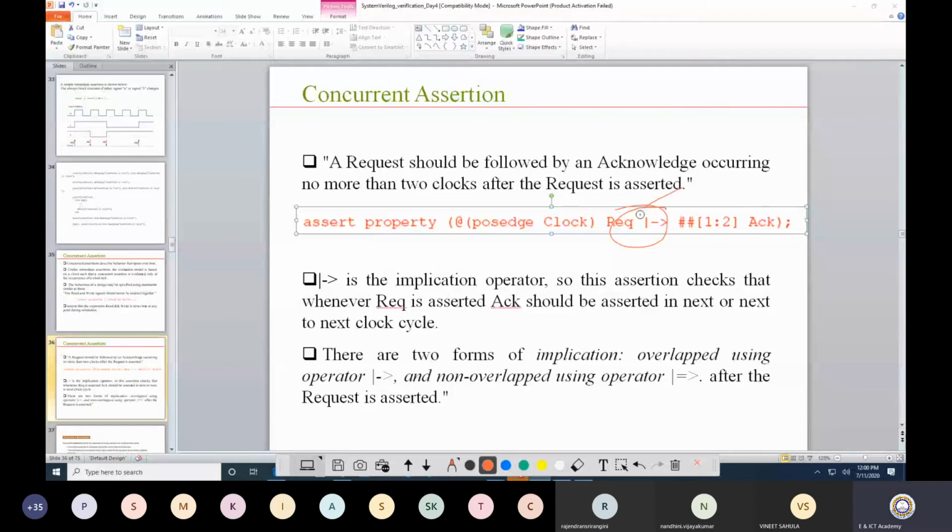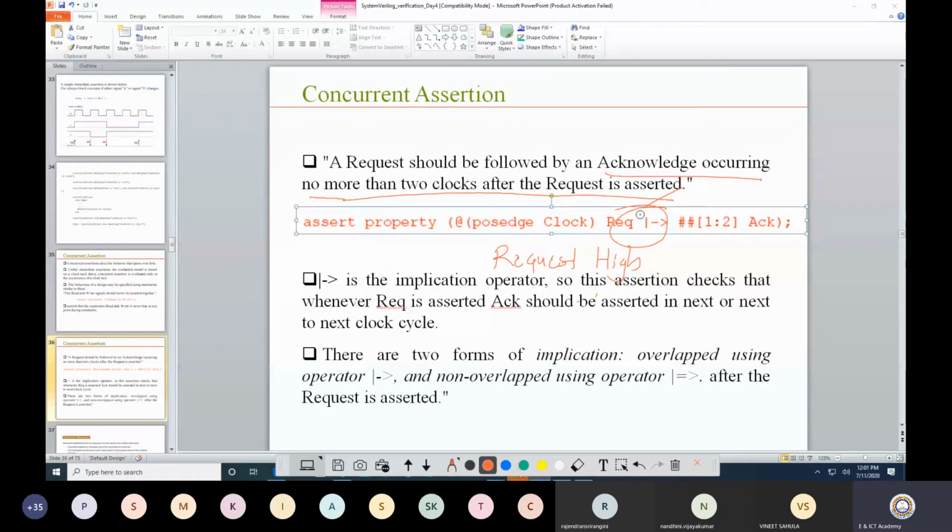So this is request. When request is high, what is the property that I want to verify? That acknowledgement should occur no more than 2 clock cycles later. That means I am expecting that the acknowledgement should be received either at the next clock cycle or the next to next clock cycle.